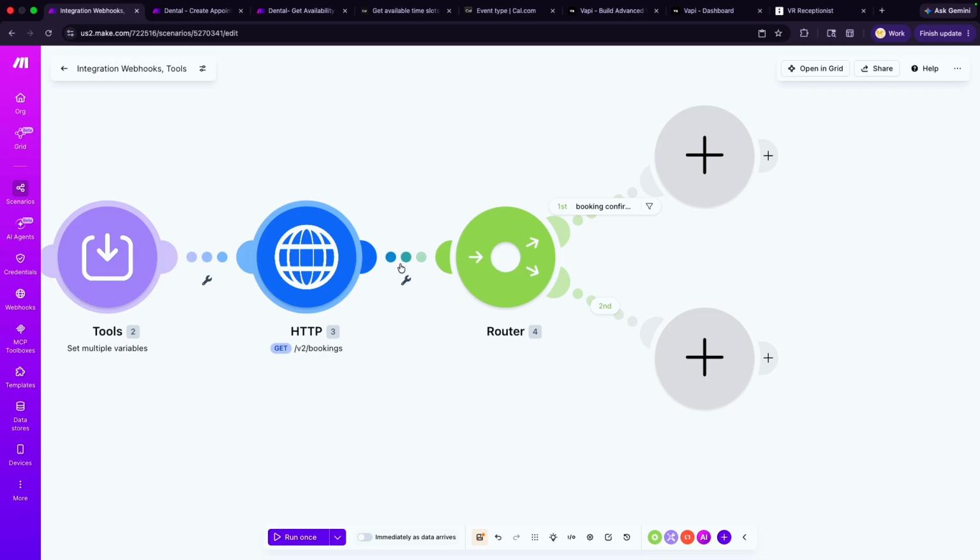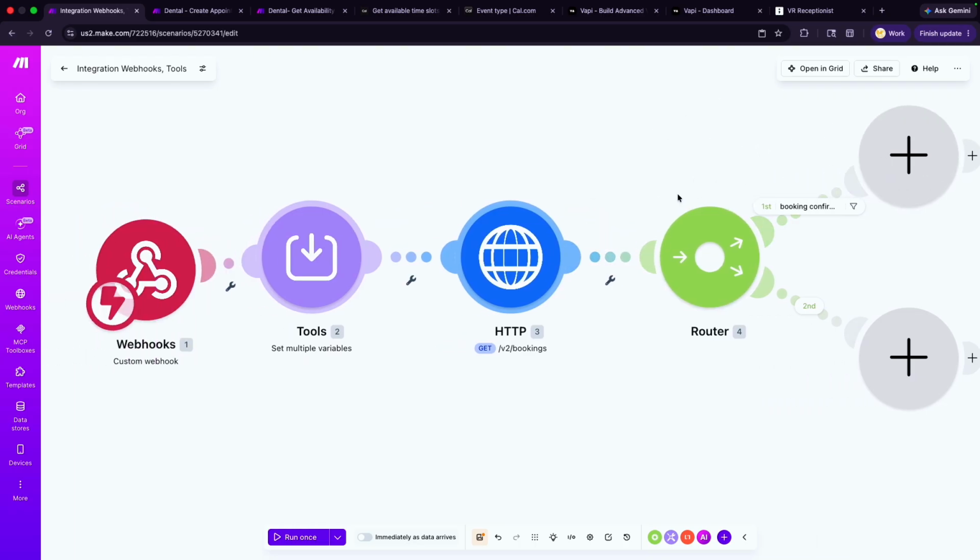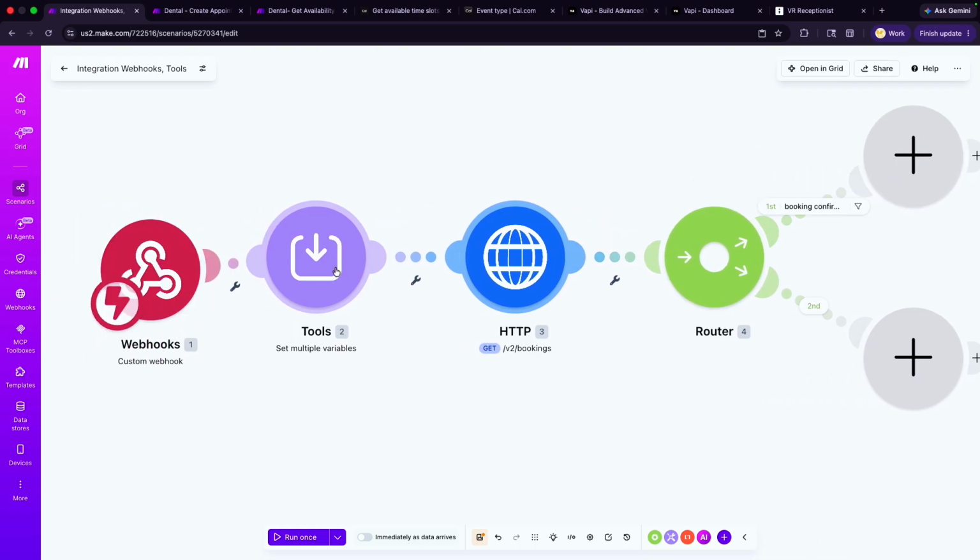If you find yourself repeating the same thing over and over, like repeating 1, 2, 3, 1, 2, 3, 4, and then go back and confirm, what you can do is just create a scenario. You can go ahead and create a scenario like this with just this part and just copy all the modules and paste them into every new scenario. So the only thing that you will need to change is going to be your webhook, because all of this part 1, 2, 3, 4, 5, they're going to be pretty much the same.